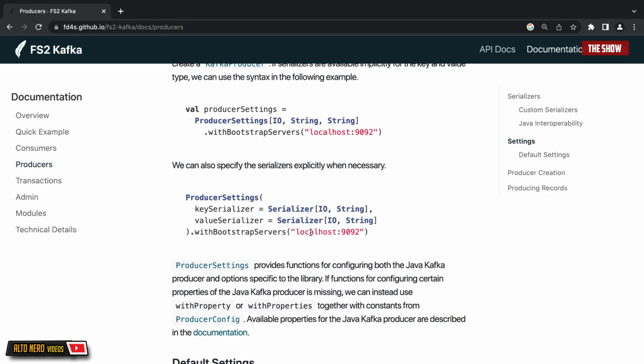I made mention at the beginning of this video that when we send a message to Kafka, the producer is responsible for serializing the data, so the key and the value of the data that we send to Kafka. And we are responsible for telling the producer how to serialize that data. And that is part of the producer settings. This, for instance, is how we do it in Scala. We provide a producer serialization key and a producer serialization value. It will be different in Python, it will be different in Node.js. But I just want you to know that we provide the serialization key and value, and then we tell the producer how to serialize the data before sending that data to Kafka.